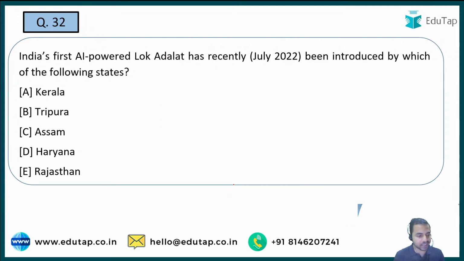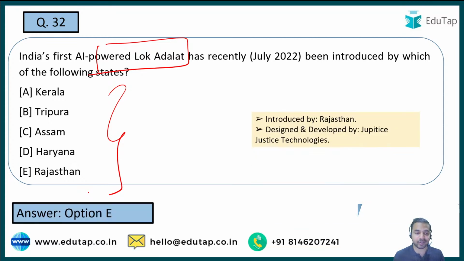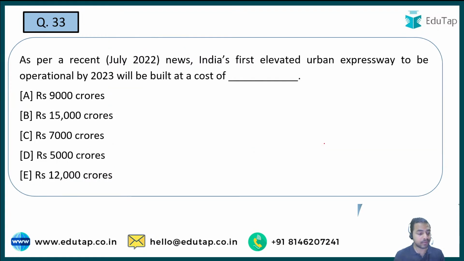Okay, now let's move on to India's first artificial intelligence powered Lok Adalat. You have to tell me which state has launched India's first AI powered Lok Adalat, introduced this concept. Is it Kerala, Tripura, Assam, Haryana, Rajasthan? So quickly tell me what is the right answer to the question. So guys, Kerala, Tripura, Assam, Haryana and Rajasthan. And here the right answer to the question is option E, that is Rajasthan. It was introduced by Rajasthan, designed and developed by Jupiter's Justice Technologies. Moving on to the next question.